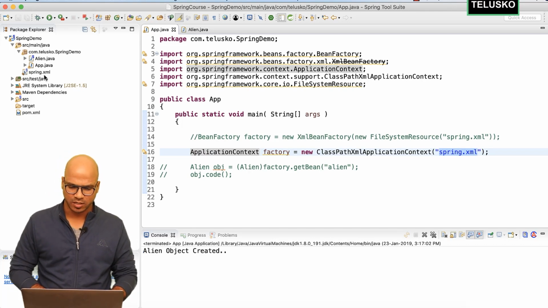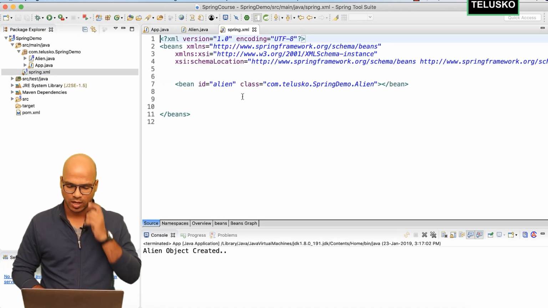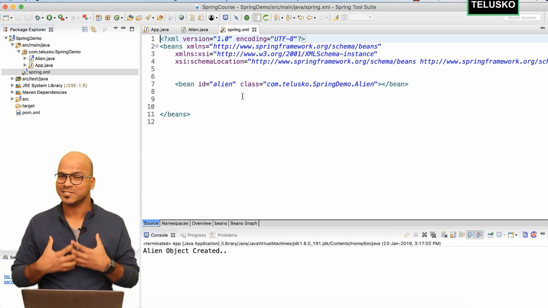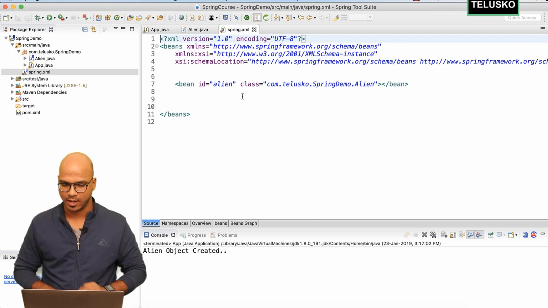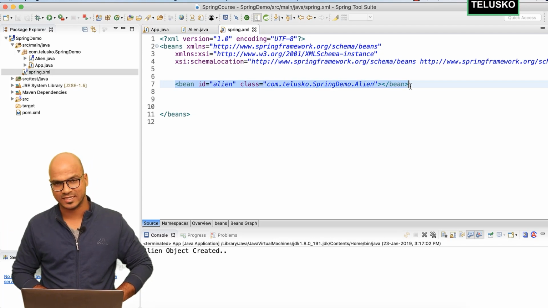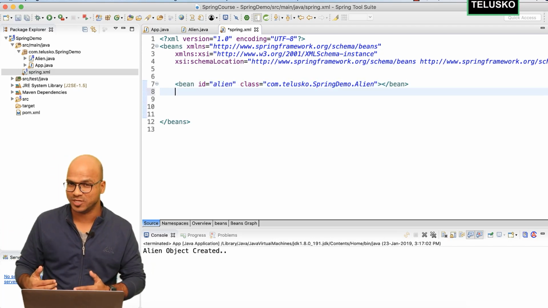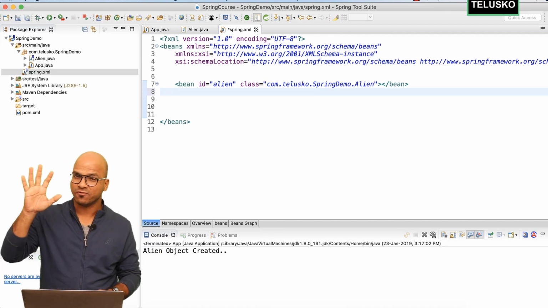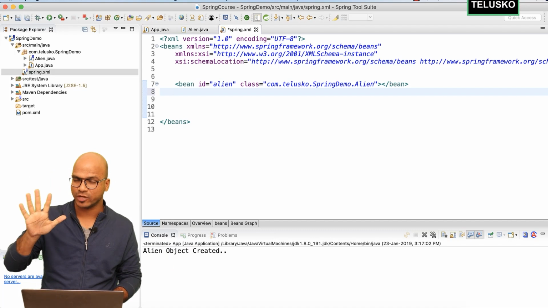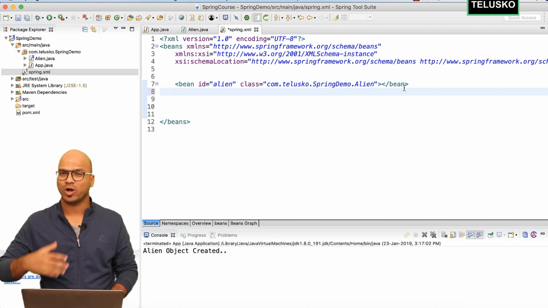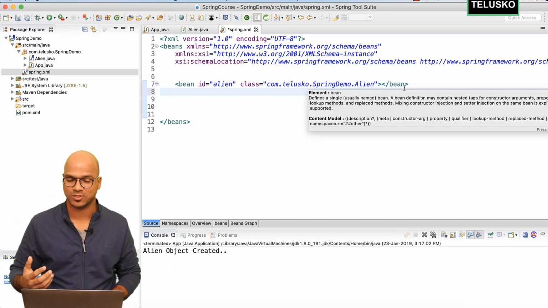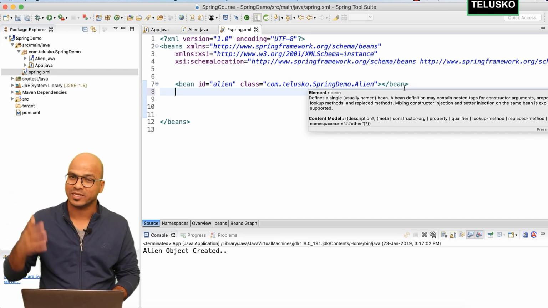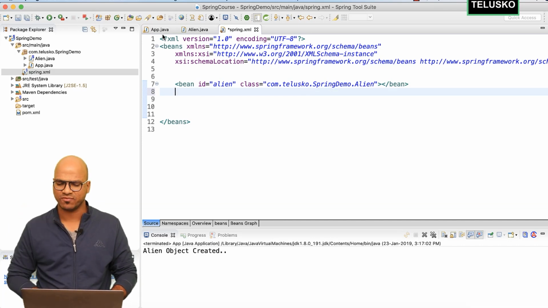So your Spring container will check this file and it will say, okay, I'm the Spring container here. It's my responsibility to create the object of alien, because as a developer you have mentioned that here. What if you mention some more objects? If you create objects of other classes, if you write 5 bean tags here, it will create 5 objects for you. That's what Spring is doing, even if you don't need the object. So if I create an object of some weird class which I don't even know in JRE, it will create the object for you. You just have to mention that there.